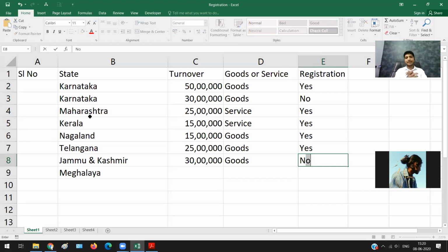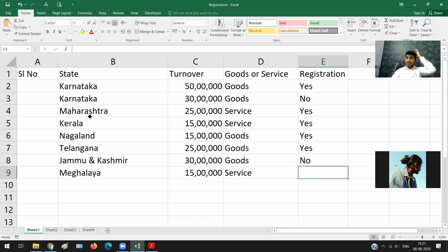Now last one, Meghalaya. So let us say I'm in Meghalaya and I have a service worth 15 lakh rupees. I'm providing service of 15 lakh rupees. How many of you say that I need to obtain registration? How many of you feel I don't have to have registration if I'm in Meghalaya, if my turnover does not exceed 20 lakh rupees? You are correct, because Meghalaya comes under that Suptam list. So 20 lakh is the registration limit. So registration is not required. So I hope you are clear about this particular part.